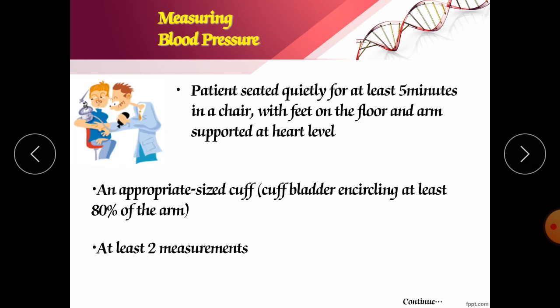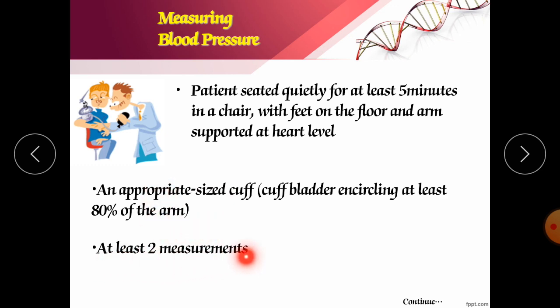Now, measuring blood pressure, how to measure, that we are discussing here. The patient is seated quietly for at least 5 minutes on a chair with feet on the floor and arms supported at heart level. An appropriately sized cuff bladder should encircle at least 80% of the arm, means we have to wrap that specialized rubber which has air in it.